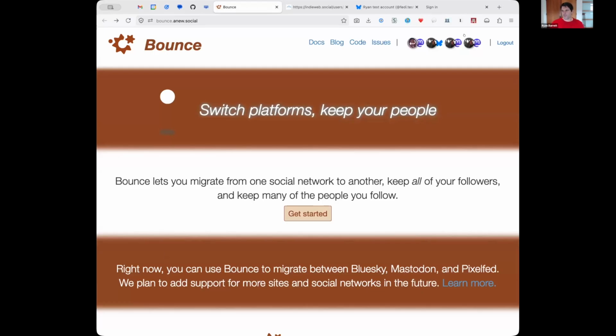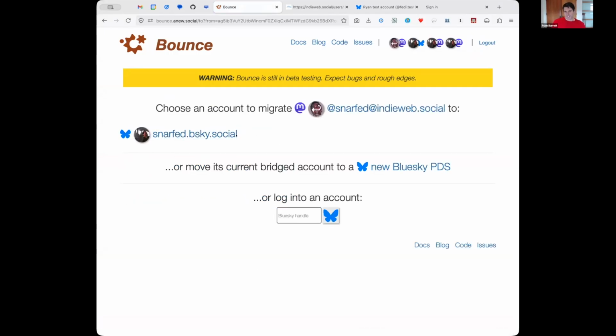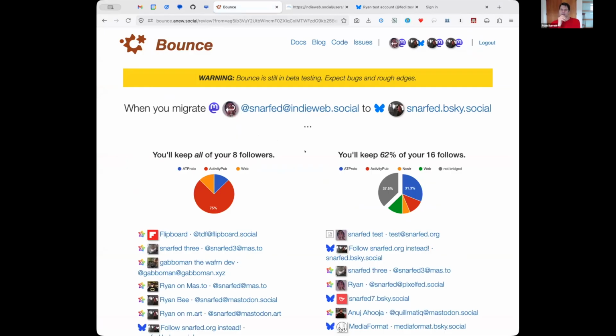So this is the front page. Say I want to migrate, surprisingly here, from the Fediverse to Blue Sky. I have a Mastodon account here. I've logged into a few of these accounts. I can choose to migrate from Mastodon to Blue Sky. We've shown this before. So these are existing accounts. If I migrate from Mastodon to Blue Sky, it will bridge back and keep all my followers and move the followers over. But the key thing here is these are both existing native accounts on these networks.